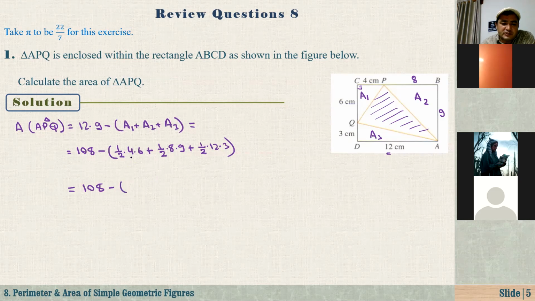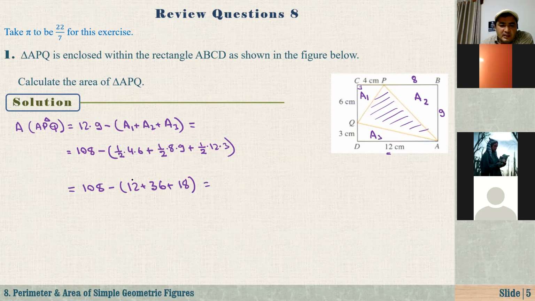Here we have 108 minus, the first one is 1 over 2 times 4 is 2, 2 times 6 is 12, plus 1 over 2 times 8 is 4, 4 times 9 is 36, plus 1 over 2 times 12 is 6, 6 times 3 is 18. And if you simplify this, how do we add this? Usually students start adding the first one to the second one, and the sum to the third one. But before we start adding, we should just have a look. At first glance, do you have a different idea to add this? What is a faster way of adding these numbers?